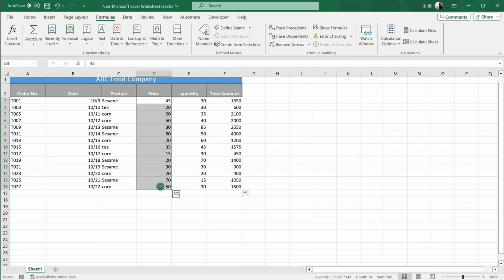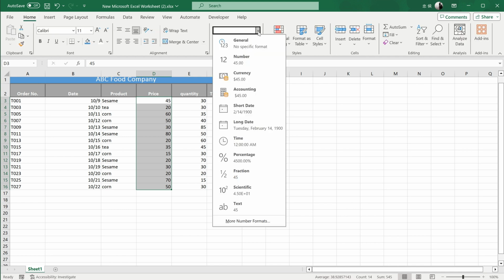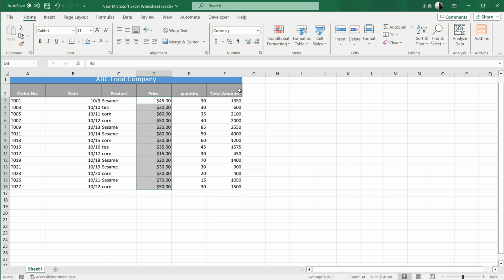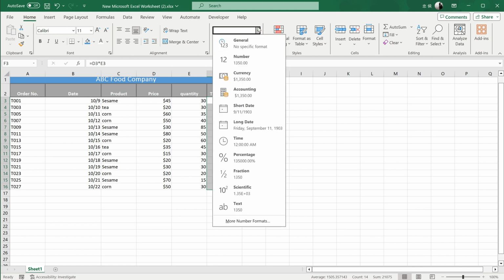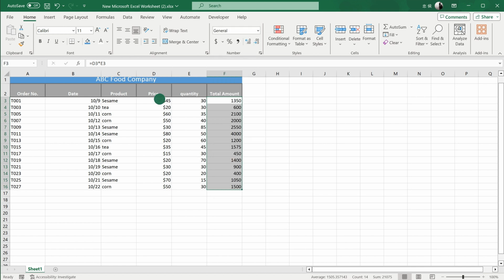Finally, I select all the price columns and select the Format drop-down menu above to apply currency. If you don't need extra decimal places, you can click the Decrease Decimal button to remove these decimals. As for the total amount column, it can also apply the same currency format. So when the price column is still selected, we can click the Format Painter button in the top left corner. Then use the mouse to select the total amount column. This will copy the currency format over.